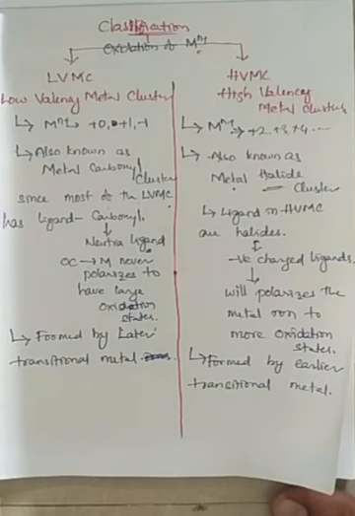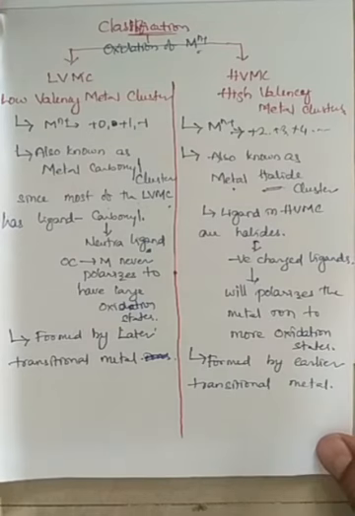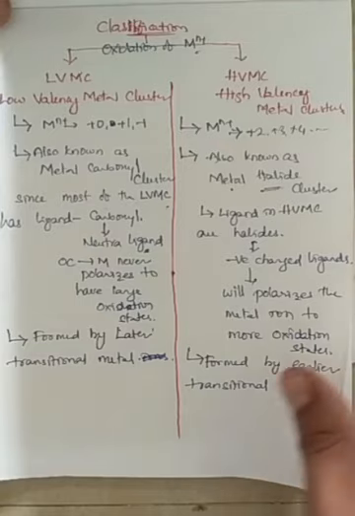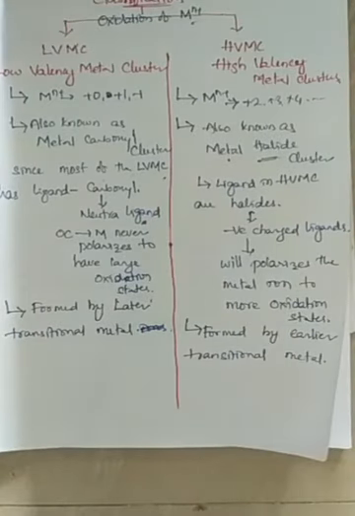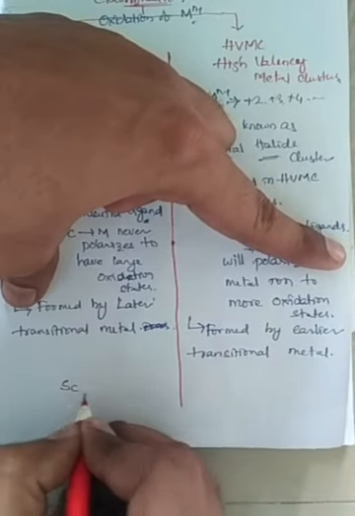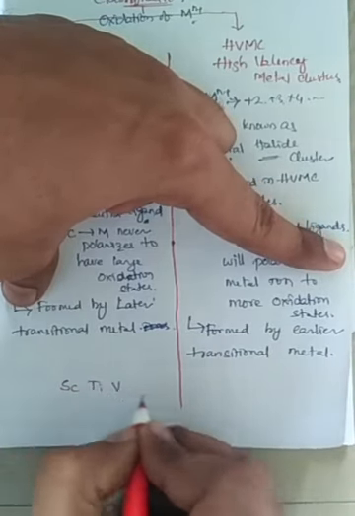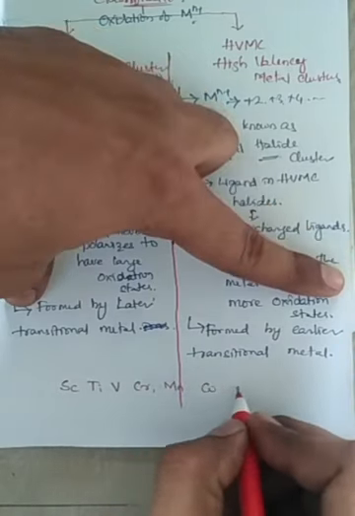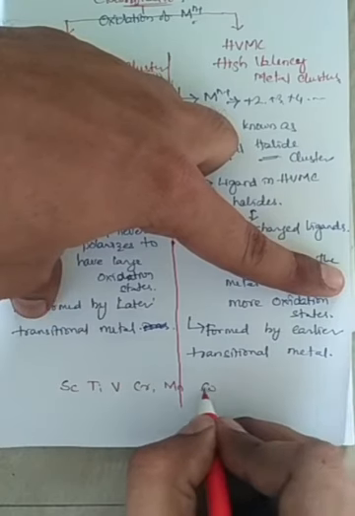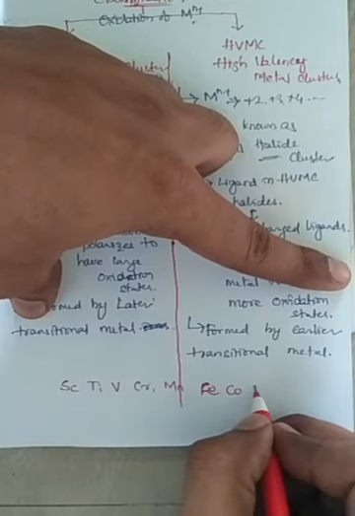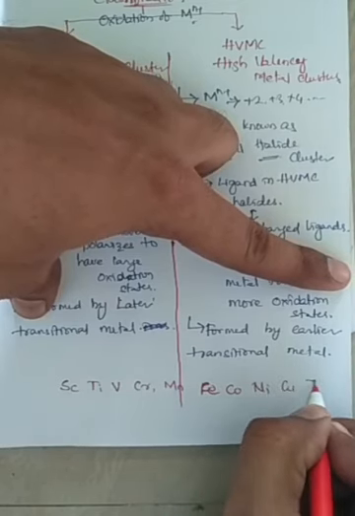Earlier is nothing but first, and later is nothing but next, and then final, right? So when we look into one series of transition metals, we know that it goes scandium, titanium, vanadium, chromium, manganese, iron, cobalt, and nickel, copper, zinc.